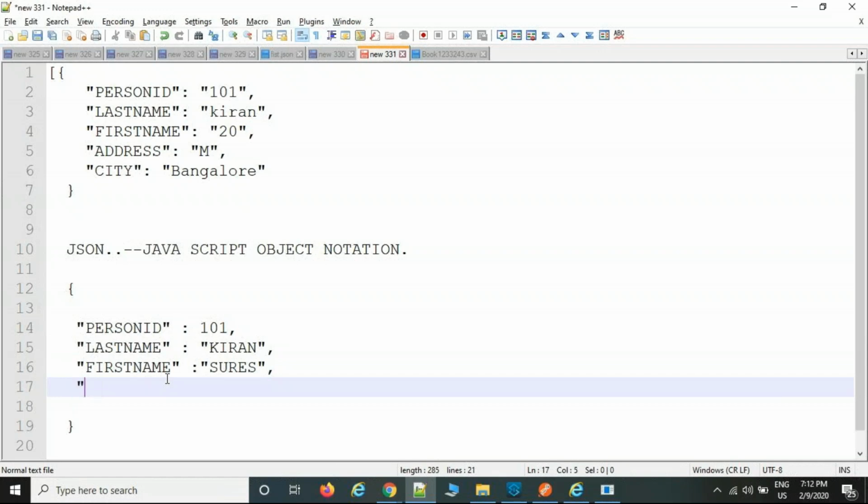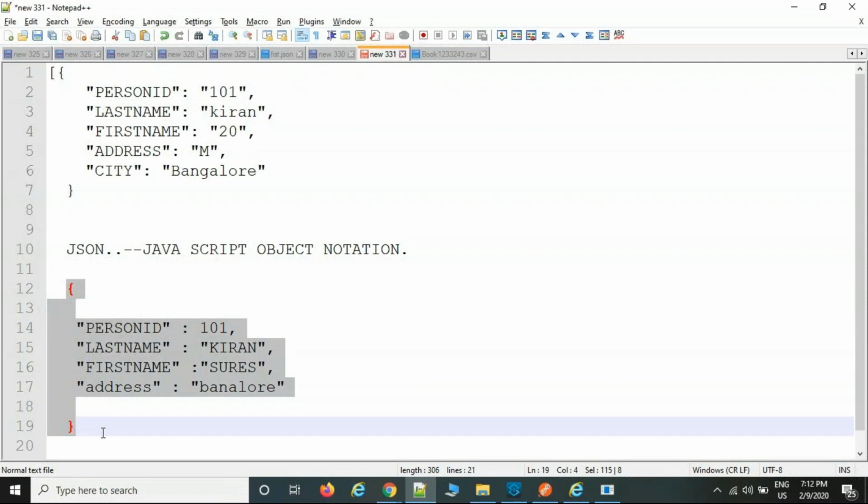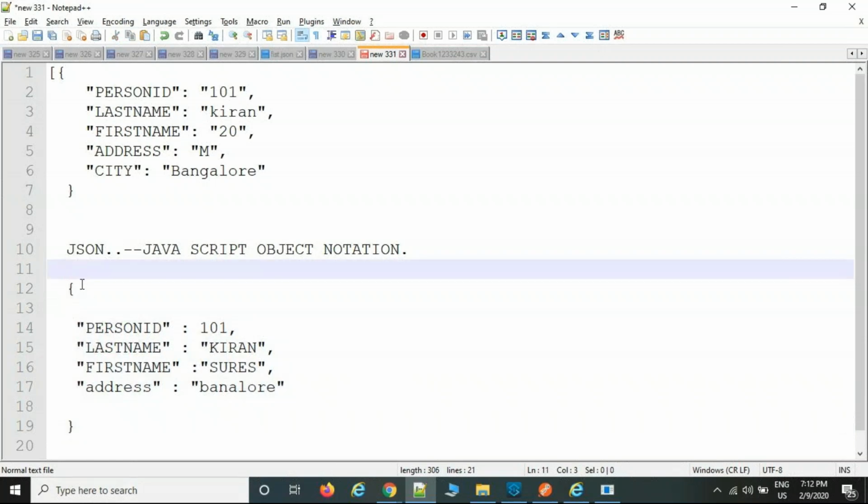Address: within the quotes only, we need to pass it. Then something else, Bangalore, and a comma. If there is no next element, there is no need for a comma, so that the object is ended. It means the employee person set is completed. This is how we write the JSON file. Within the flower bracket, we pass the elements. Normally we call them key and value: this is the key, this is the value, this is the key, this is the value.